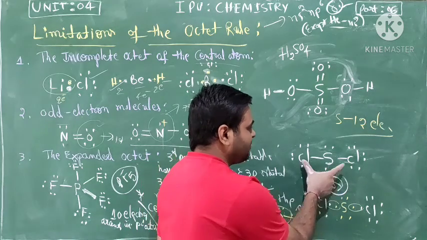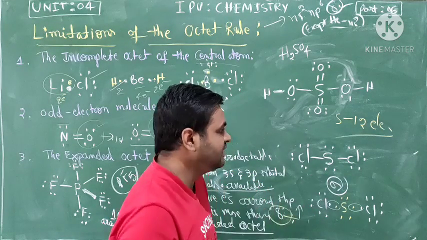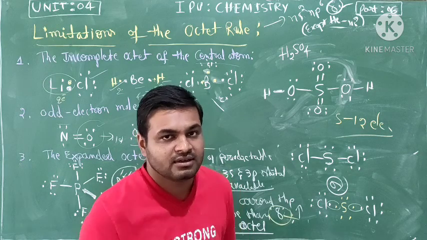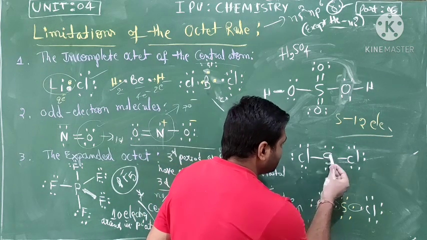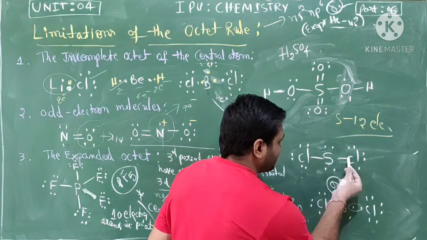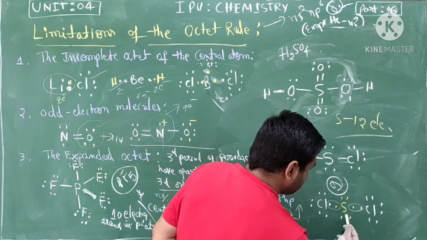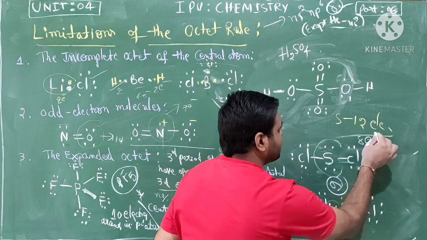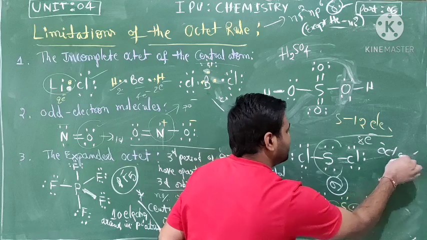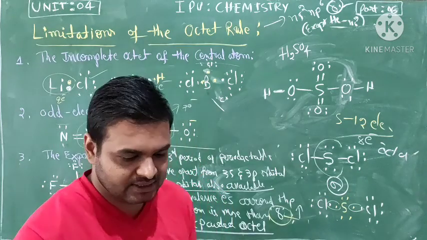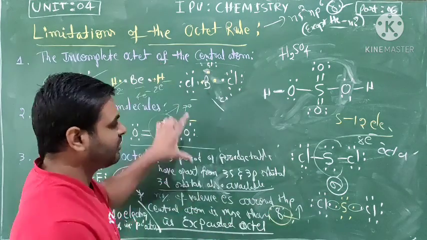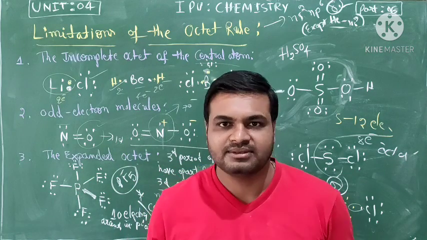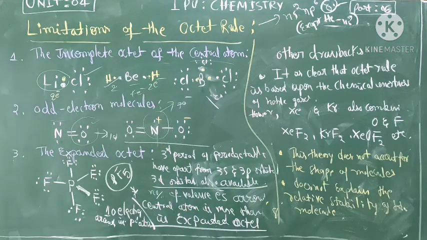This is sulfur dichloride. Then count how many valence electrons the central atom of sulfur has: 1, 2, 3, 4, 5, 6, 7, 8. This will give 8 electrons, octet rule. Okay, this is one of the points. This third one is a very important exception. Other than that, two drawbacks are there, which we will see here.